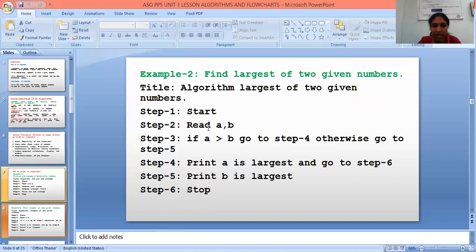if in case I take the A value as 4 and B value as 5, 4 greater than 5 is false. Then it goes to step 5. What is step 5? Print B is largest, and after printing the resultant value, it goes to stop.